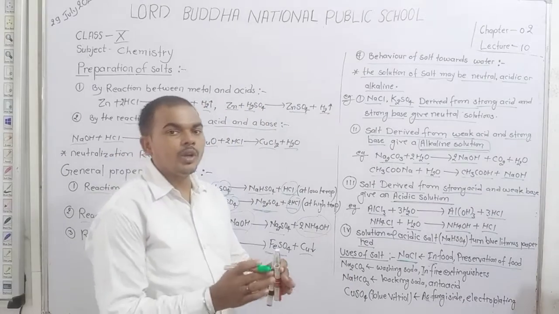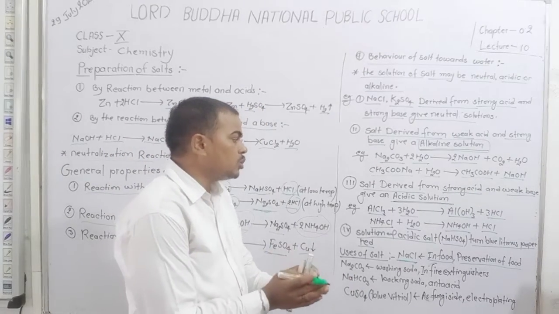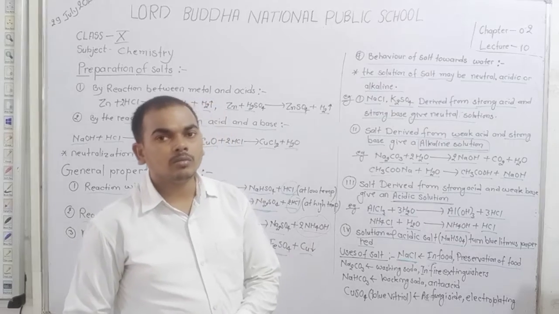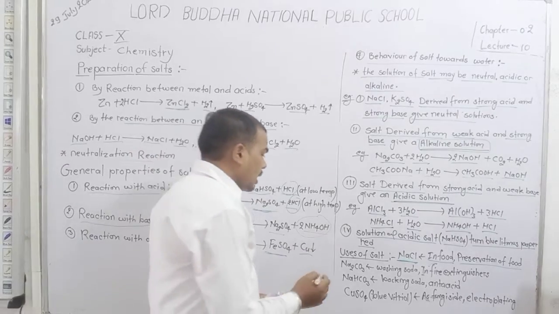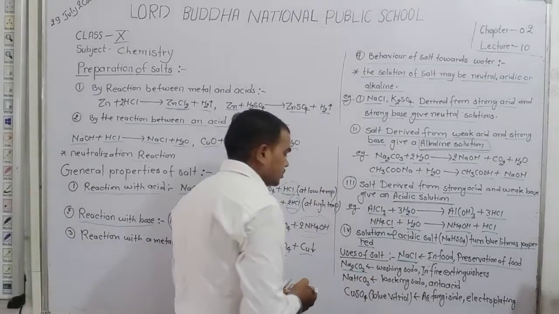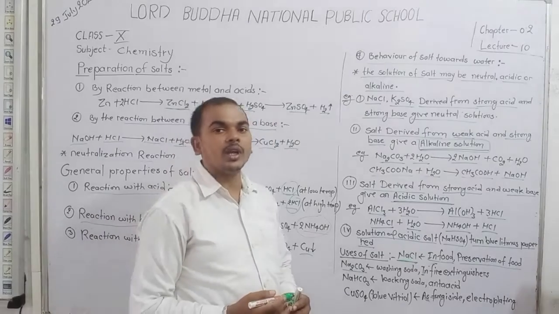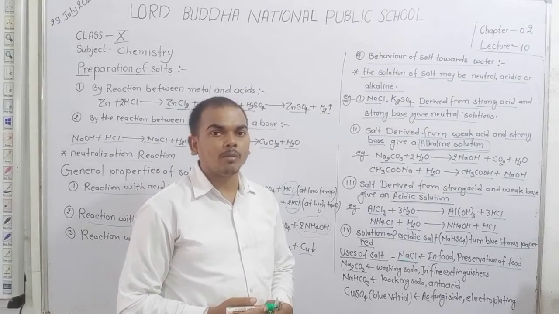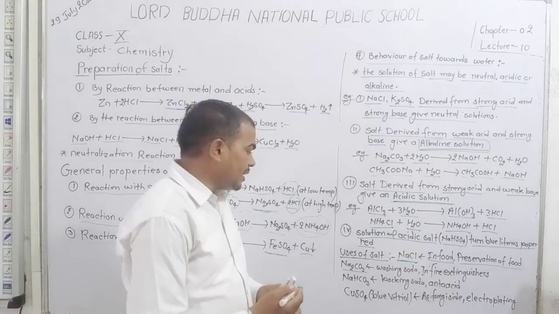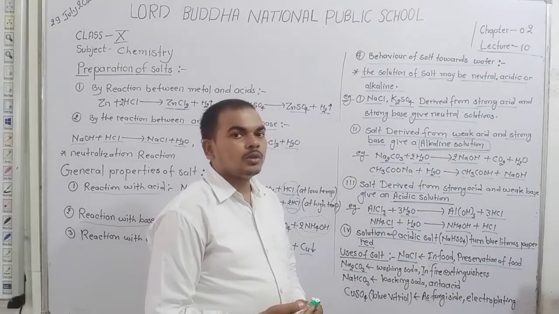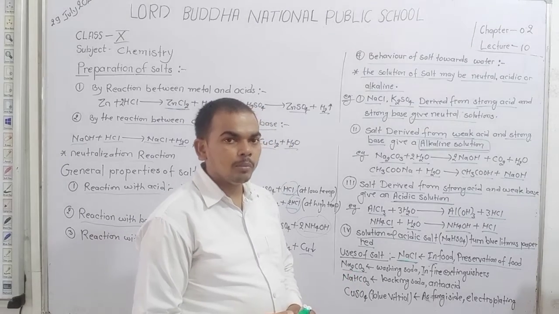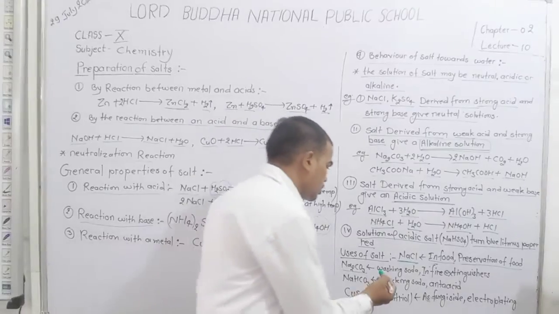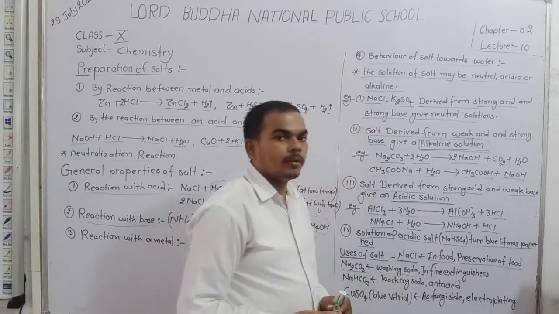Okay. Here Na2CO3. Dear student, Na2CO3 is sodium carbonate, that is commonly known as washing soda, because it is the constituent of washing soda.